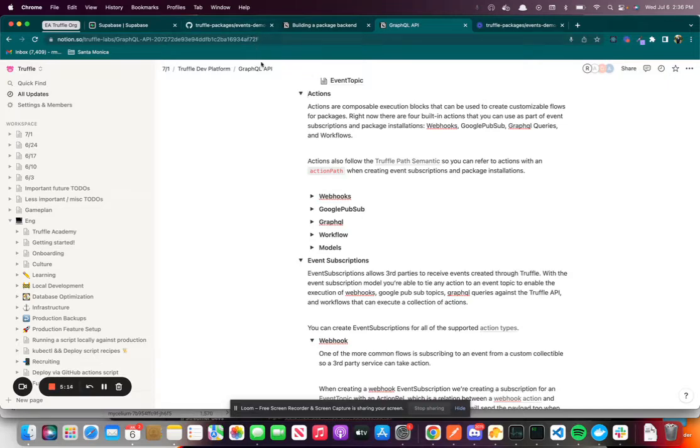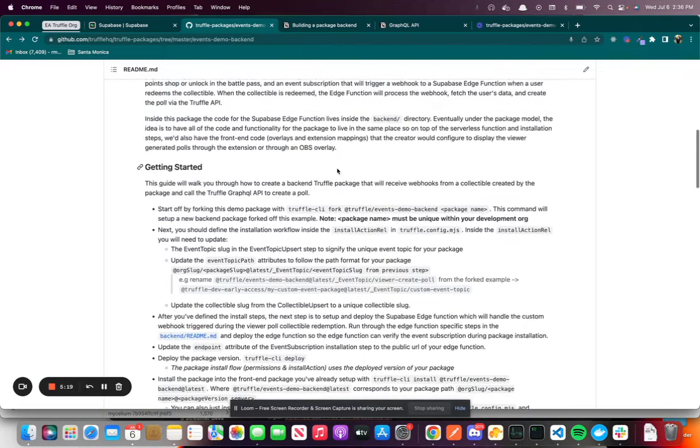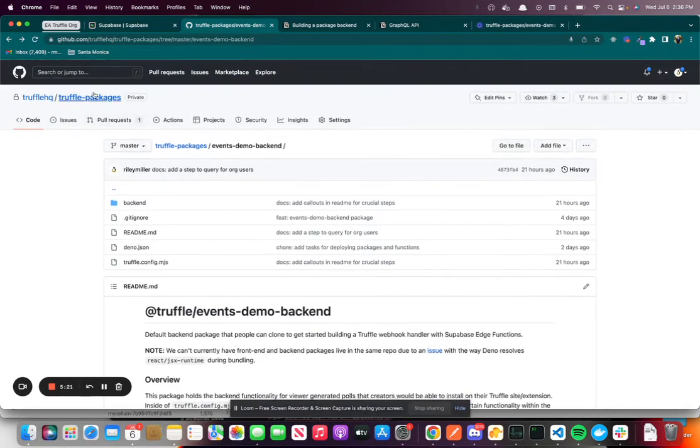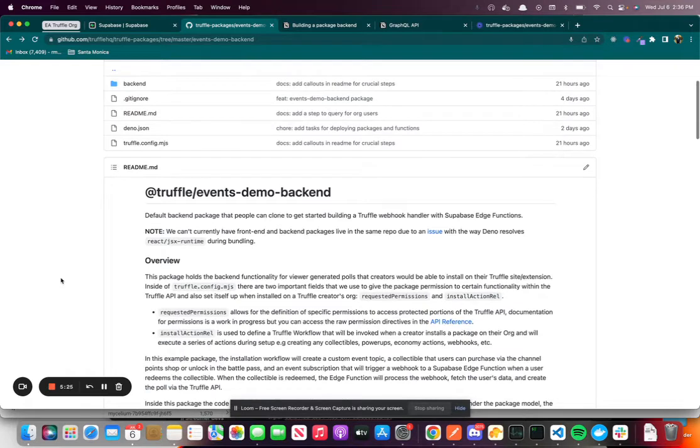So let's go ahead and hop into it now that we've given a quick overview of events. The very first thing that we're going to do is go to this Truffle Packages event demo backend README. This has all of the steps for how to fork the events demo backend package, so you can create your own events package. It also has some boilerplate for you to get a Supabase Edge function up and running right away.